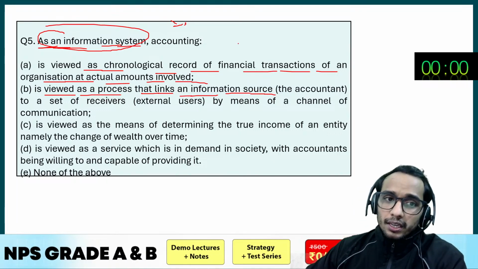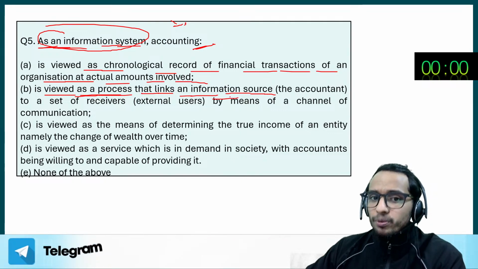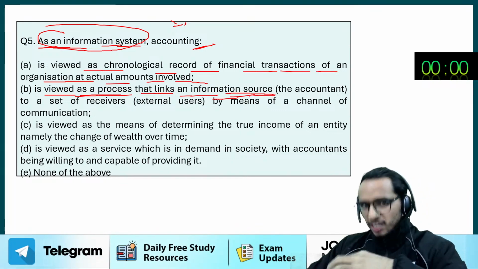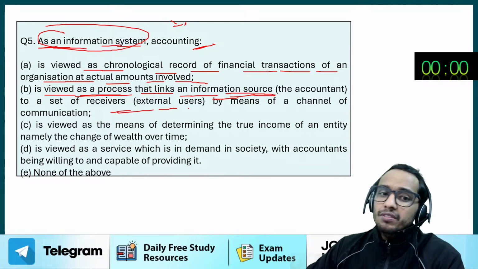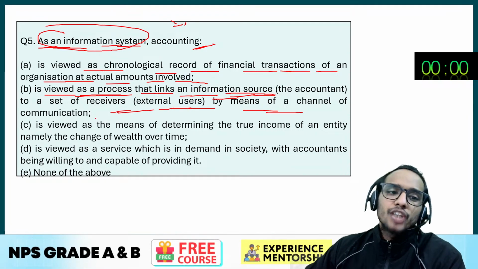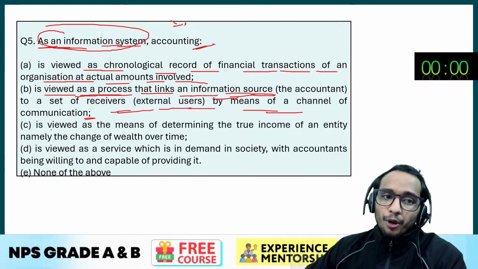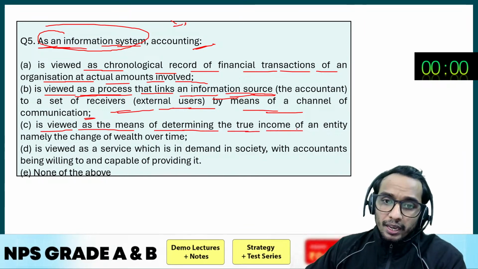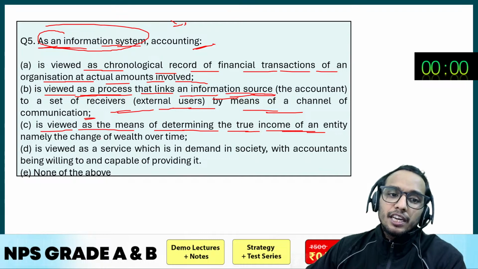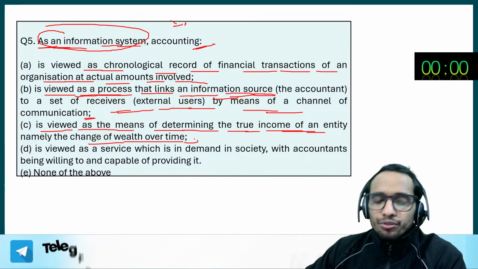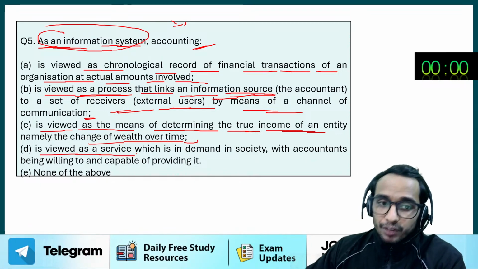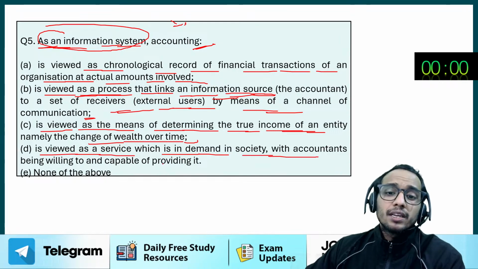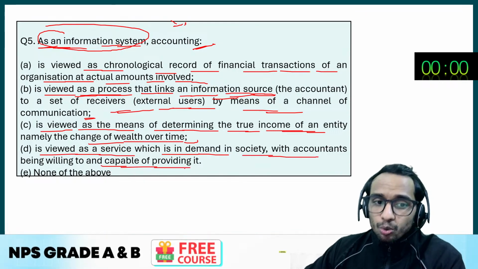So as an information system, accounting is what? Accounting is viewed as the process that links an information source, that is a transaction itself or the accountant, to a set of receivers, that is external users, by means of a channel of communication. C is viewed as the means of determining the true income of an entity, namely the change of wealth over time. And D is viewed as a service which is in demand in society, with accountants being willing and capable of providing it.